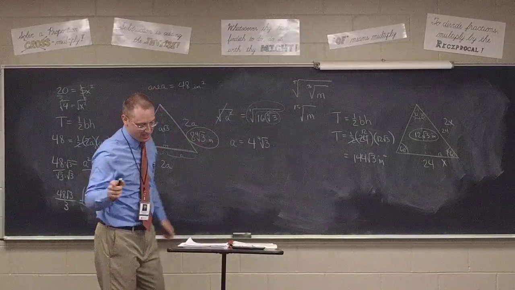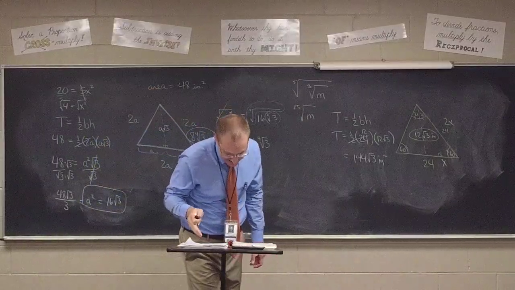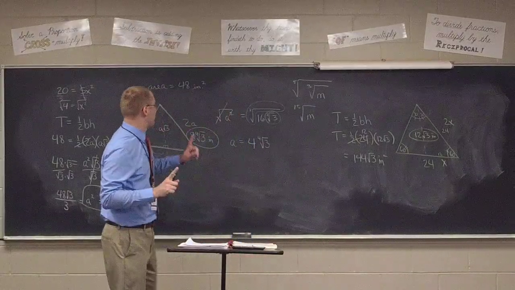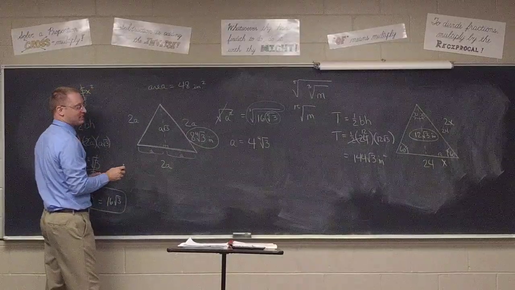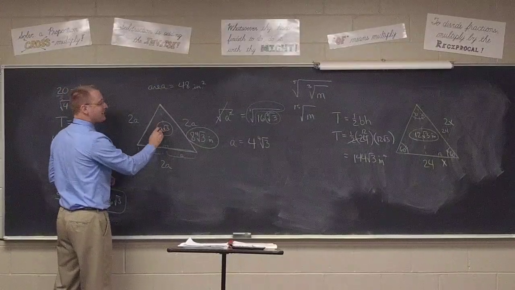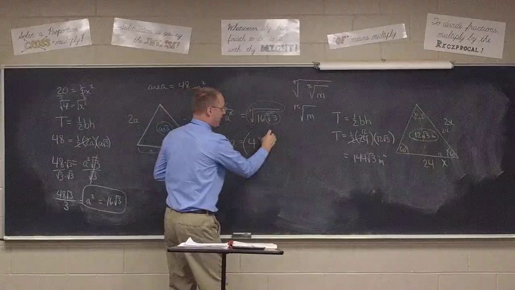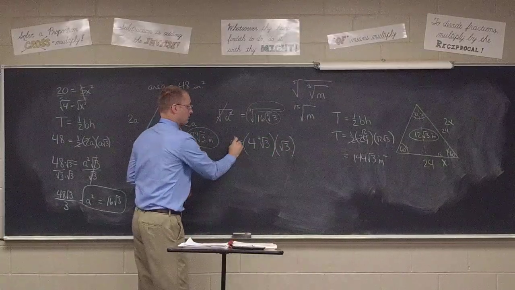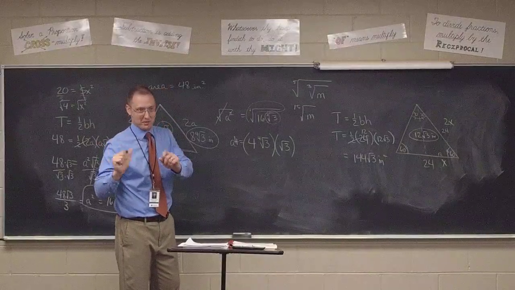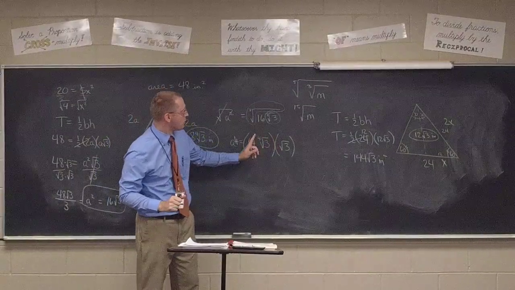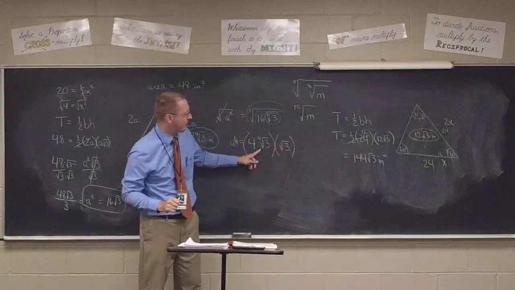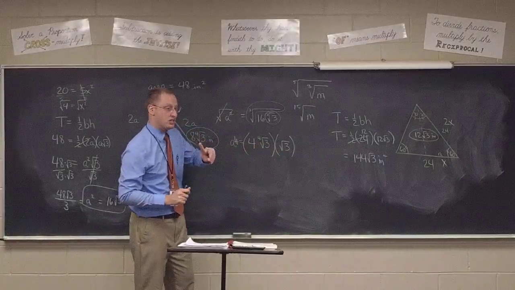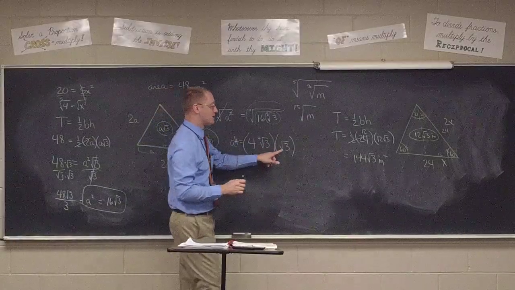And then it also said, this is where it gets really fun, find the altitude. Hold on now. The altitude, class, is represented 8 times square root. So I need to take my a, and I would need to multiply it by the square root of 3, right, to get the altitude? But all of you should remember this from algebra. Can you multiply radicals with unlike indexes? No.